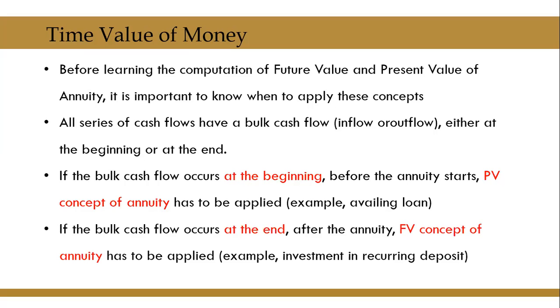If the bulk cash flow occurs at the end, after the annuity is over, future value concept of annuity has to be applied. For example, investment in recurring deposit schemes. Here what happens is, I keep paying same amount every year for a specific number of years, at the end of which the cumulated amount as a bulk cash flow comes to me. Here, the annuity is first and bulk cash flow is later. In such cases, future value concept of annuity has to be applied.